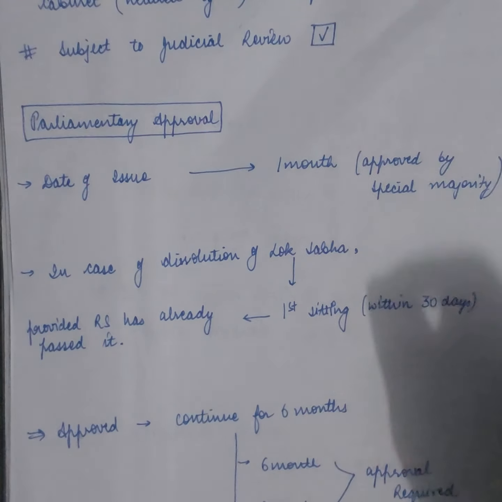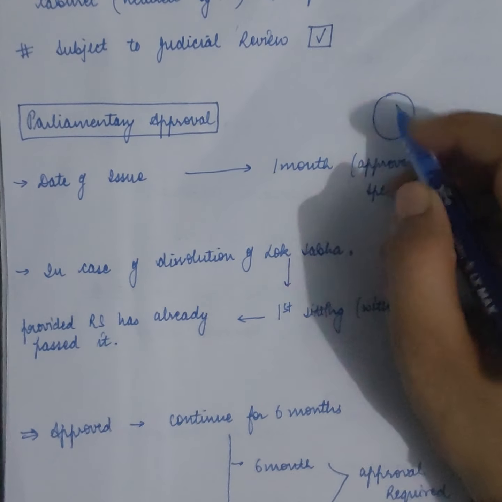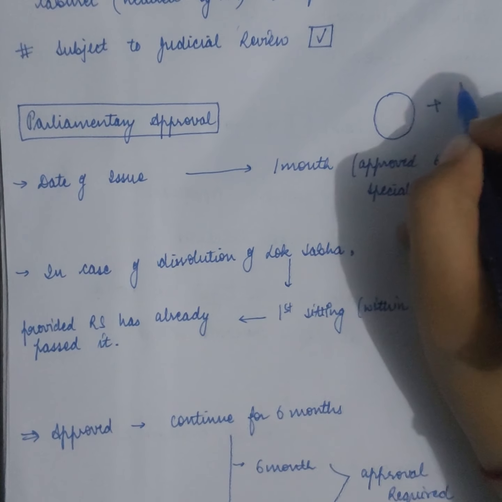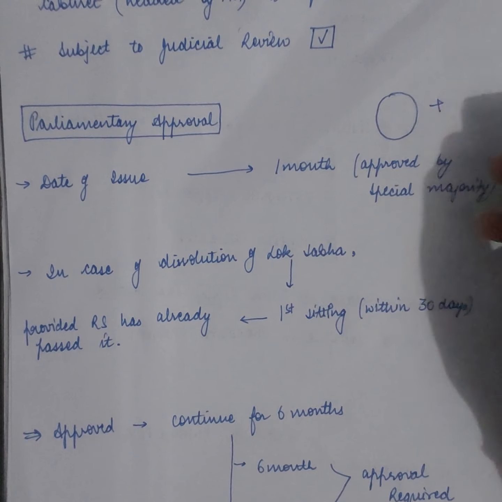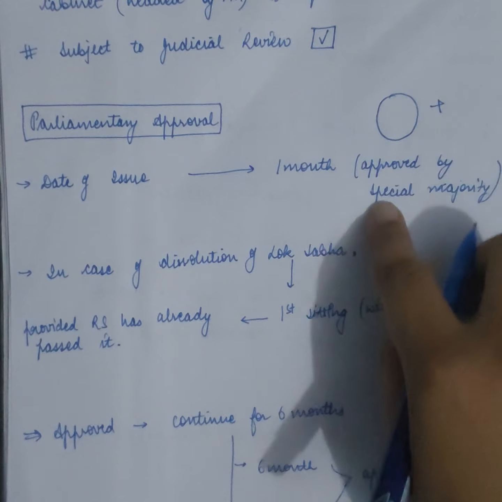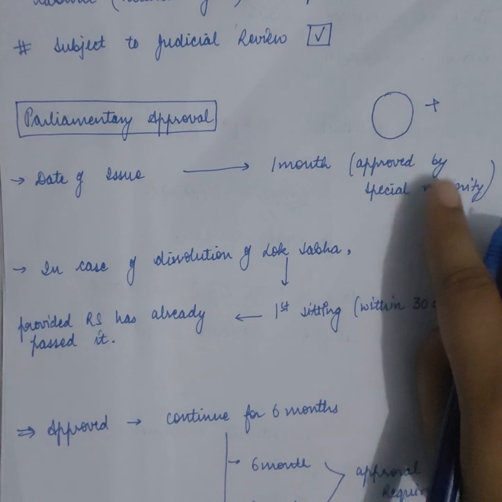Okay, so now what is a special majority? It is the 2/3 majority of those who are present and voting, plus the total membership majority, like whatever the total membership of the house is, a majority of that is required. So that majority is known as a special majority, and it should be approved by both the houses by a special majority.